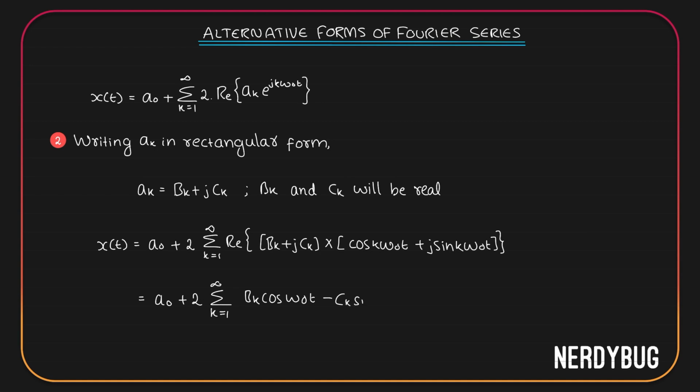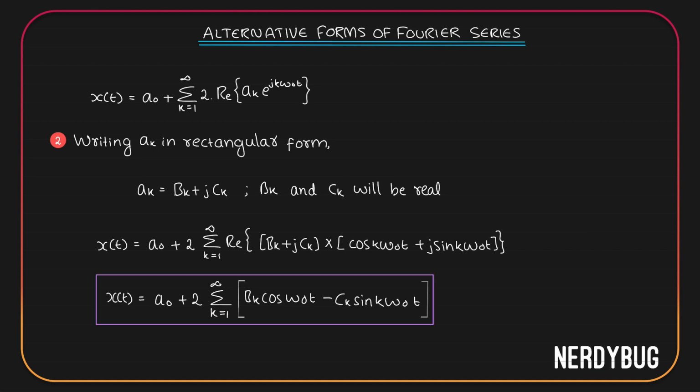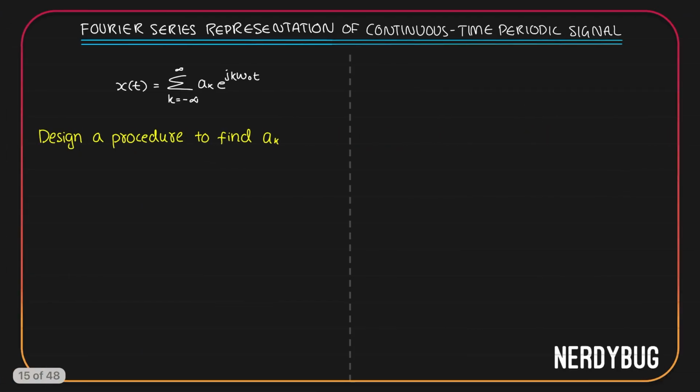Minus ck sin k omega naught t. Now this is another way of representing the signal x of t as a Fourier series. But throughout this course, we'll only be using the original exponential Fourier series representation of periodic signals. So let us leave all of these aside and move on.